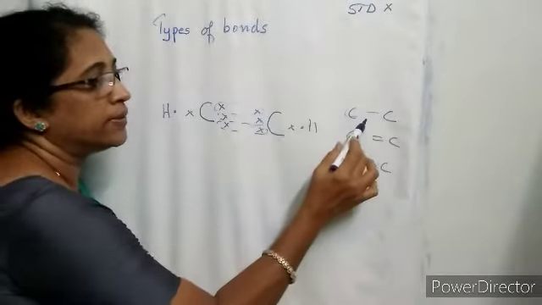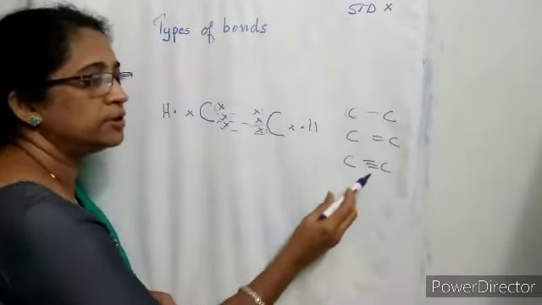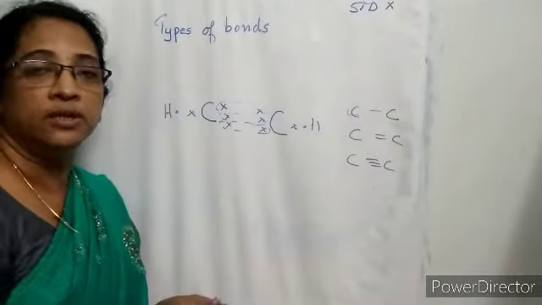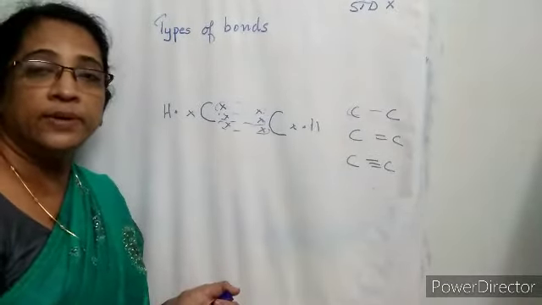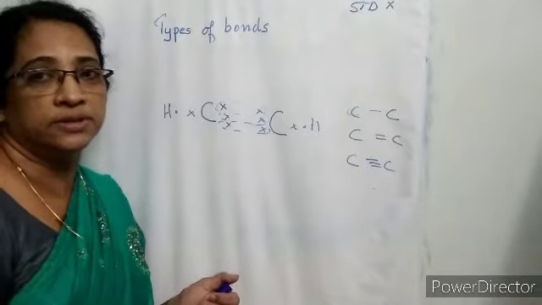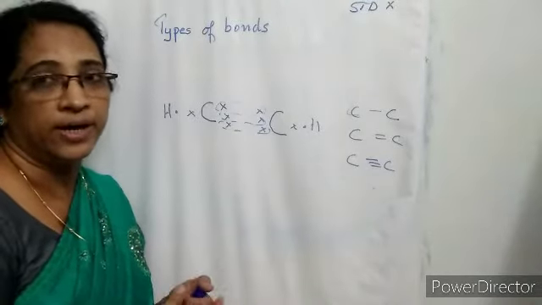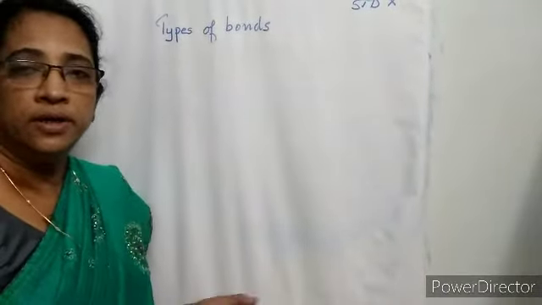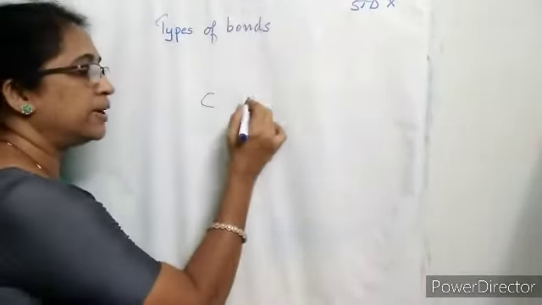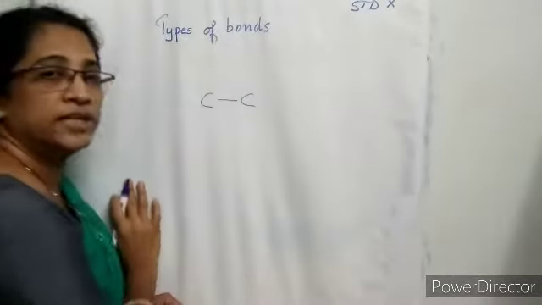So carbon-carbon single bonds, carbon-carbon double bonds, and carbon-carbon triple bonds can be formed by carbon atoms. So we can say that carbon can form multiple bonds with the neighboring carbon atoms. Let us take carbon atoms which are bonded through single bonds.